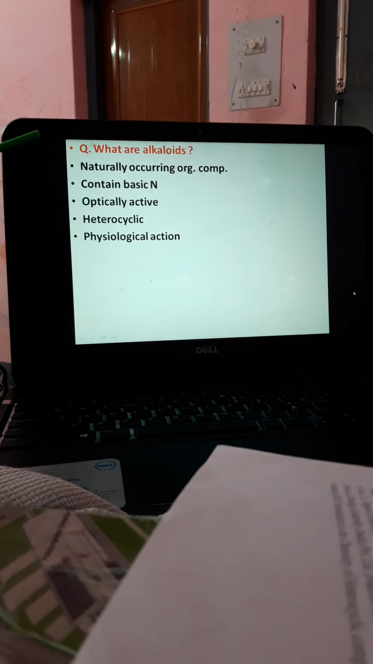Next question is a very easy question. What are alkaloids? Alkaloids are naturally occurring organic compounds which especially contain a basic nitrogen atom in a heterocyclic ring. They are more or less optically active, and in most cases they are optically levorotatory. They have a heterocyclic ring and simultaneously they have high physiological activity. So they are used as medicines, insecticides, etc.